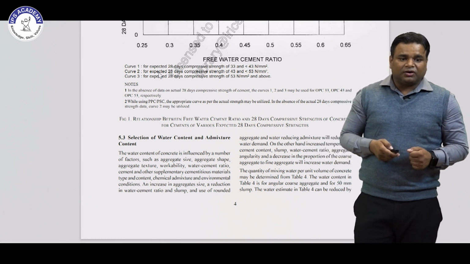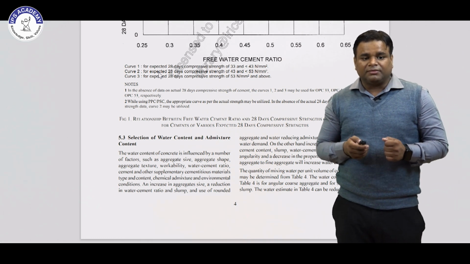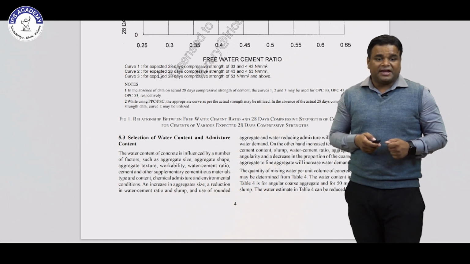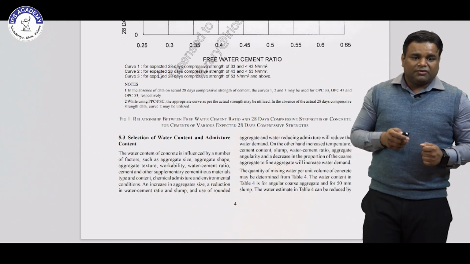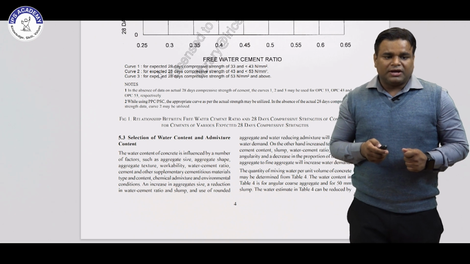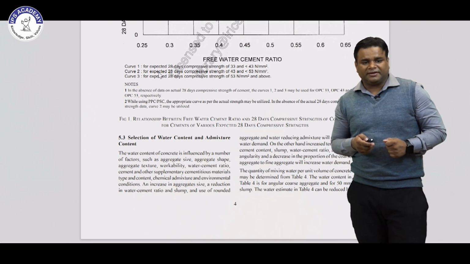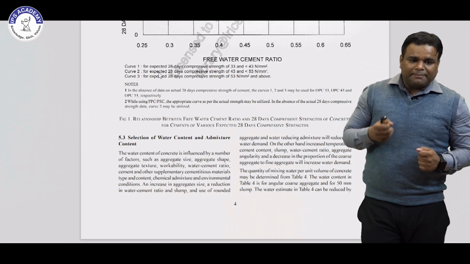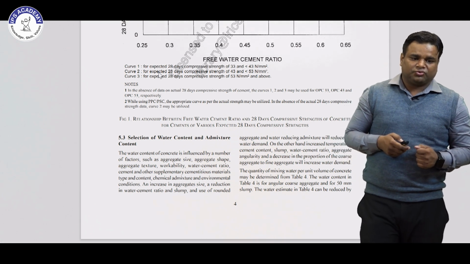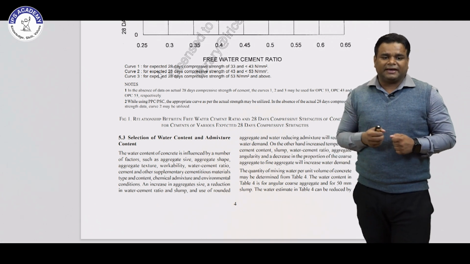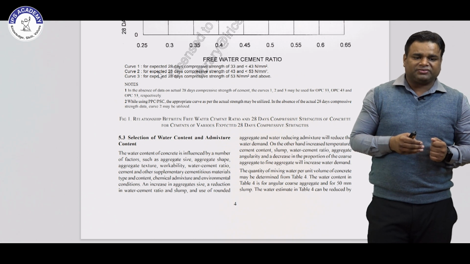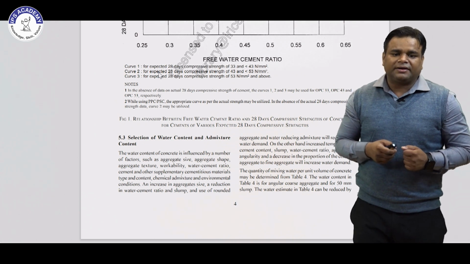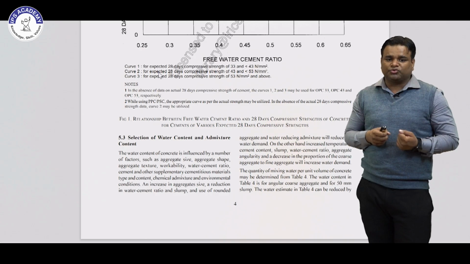The water content of concrete is influenced by a number of factors such as aggregate size, aggregate shape, aggregate texture, workability and water cement ratio, other supplementary cementitious materials, chemical admixtures and environmental conditions also. So when we increase the aggregate size, there is a reduction in water demand and slump, and use of rounded aggregate and water reducing admixture will reduce the water demand.